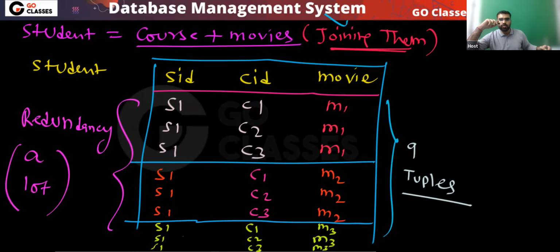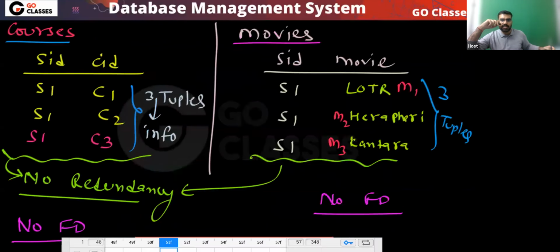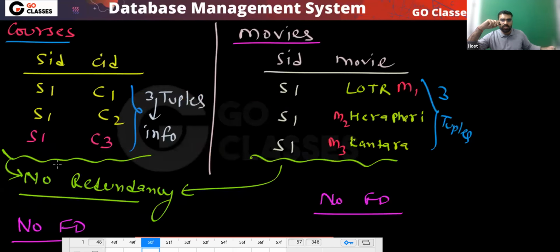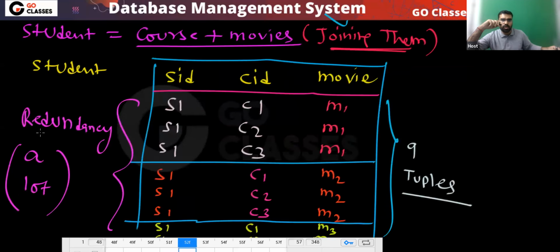So for example, just think about it. If you have 100 tuples here, 100 tuples here for S1. S1 has taken 100 courses and S1 likes 200 movies. Then can you notice there will be a lot of repetition, a lot of redundancy here. Is this clear? Can you visualize this? That a lot of redundancy you will get.